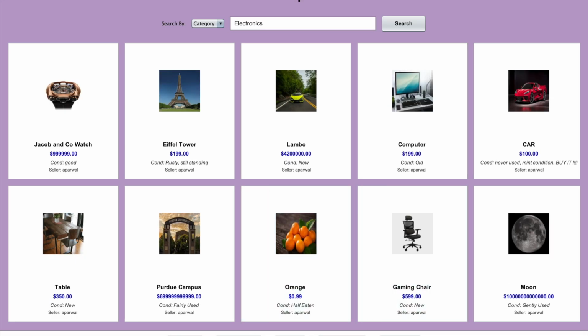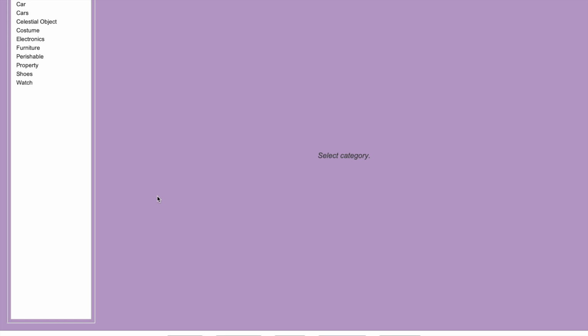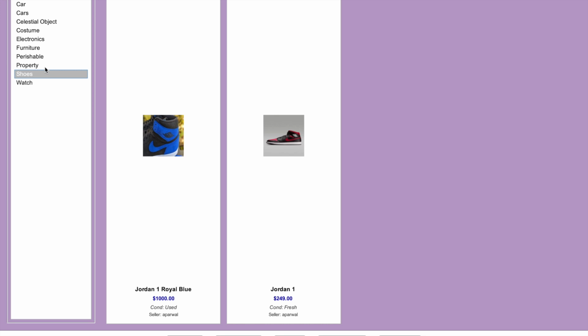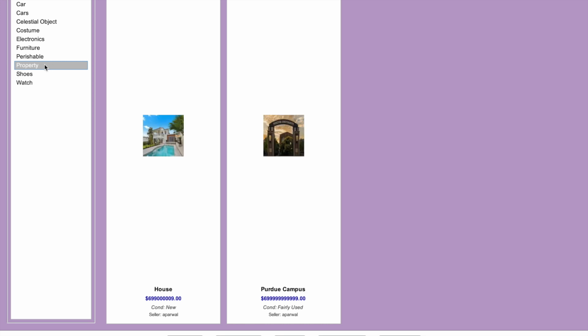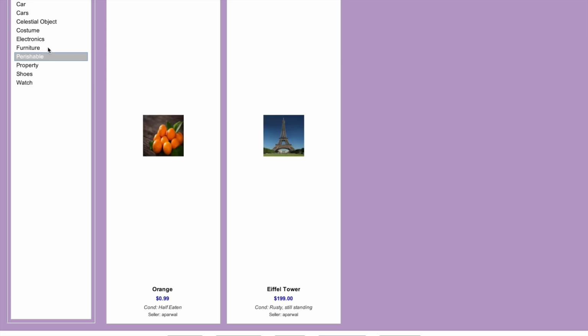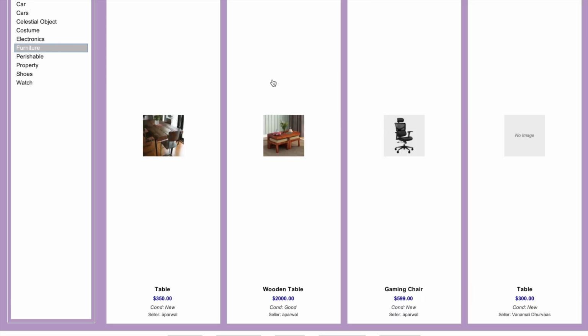The next thing we can do is search by categories. As you can see here, you can search by categories on the home page, or for easier access, if you want to see all the categories available to you, you can come here and click on each category and see everything that is listed within the category. And in furniture, you can see that the table that we put is listed here.